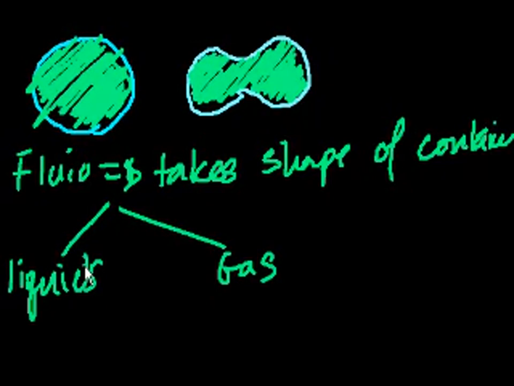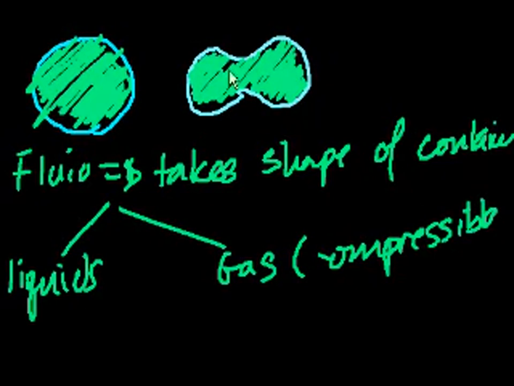And now what's the difference between a liquid and a gas then? Well, a gas is compressible. Which means that I could actually decrease the volume of this container, and the gas will just become denser within the container. So you can think of it as, if I blew air into a balloon, you could squeeze that balloon a little bit. There's air in there. I mean, at some point, the pressure might get high enough to pop the balloon, but you can squeeze it. While a liquid is incompressible.